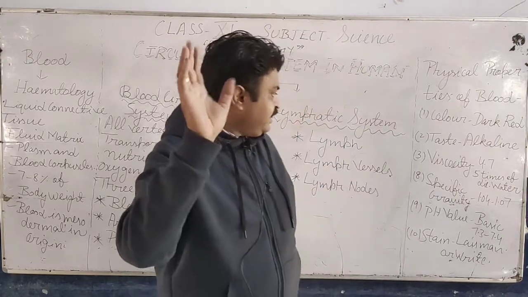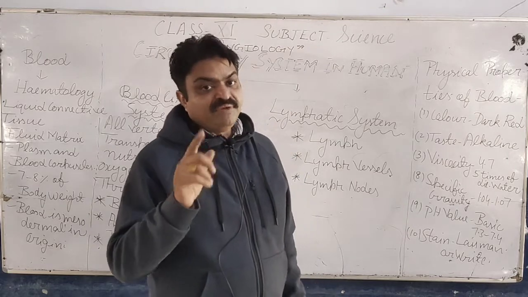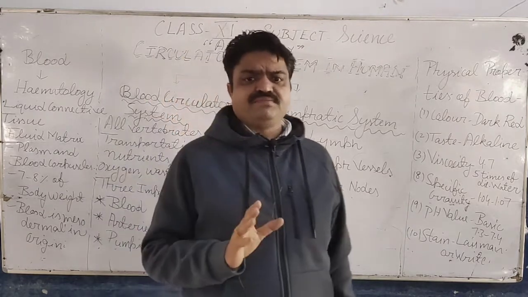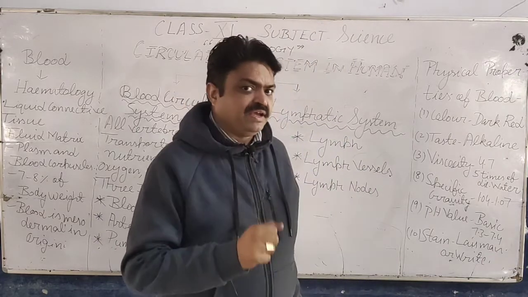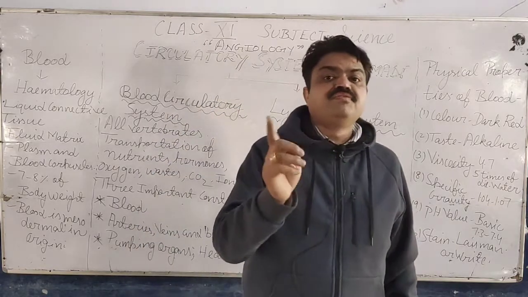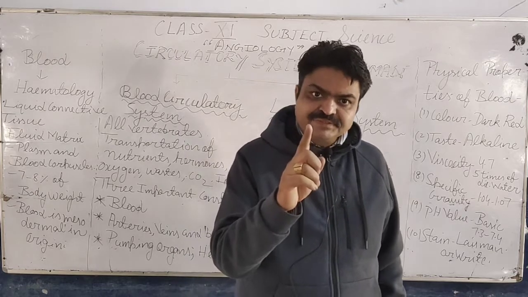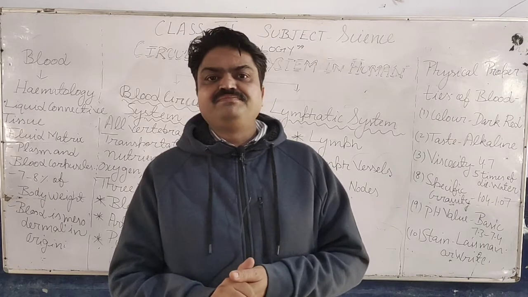With this, another property is specific gravity. Our blood also has gravity; all objects have gravity. And what gravity does it have? It has a gravity of 1.04 to 1.07. Due to this, blood is supplied properly in our body.